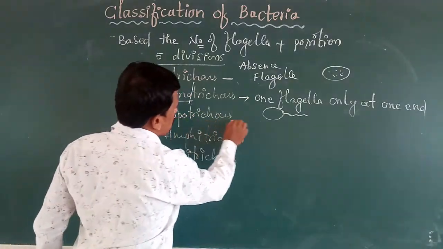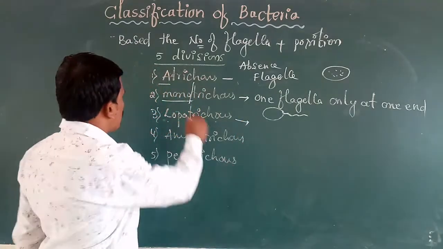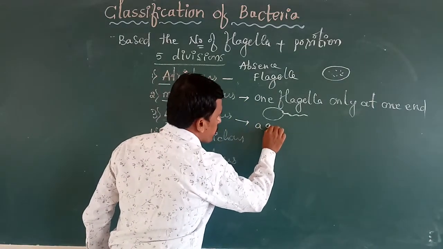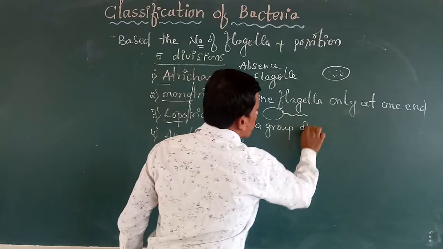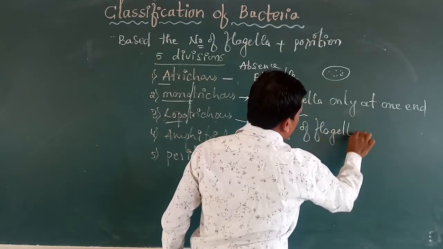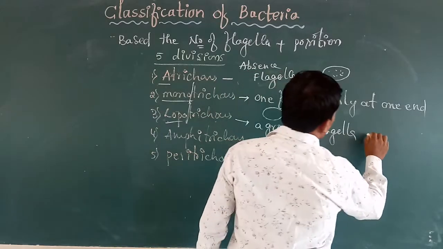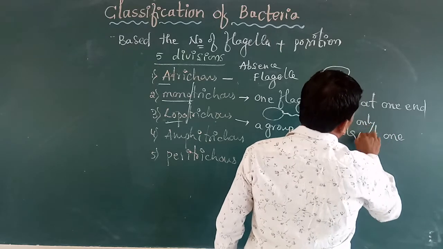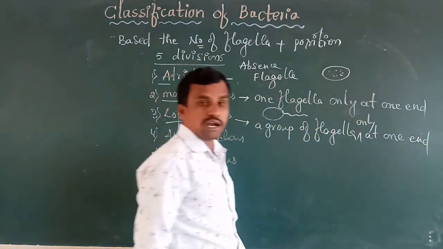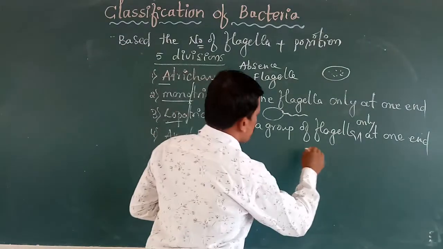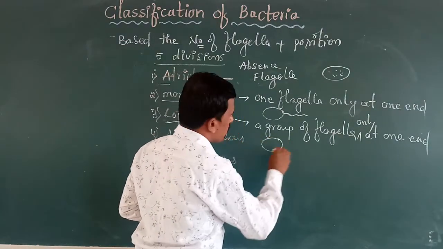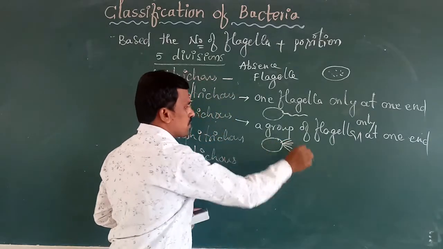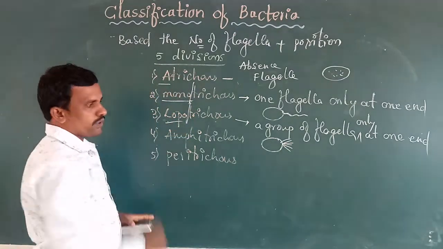Next, lophotrichous. Loco means a group or bunch. A group of flagella is present at only one end of the bacterial cell. So the bacteria is there, and the number of flagella, or group of flagella, is present at one end. So we call it lophotrichous.